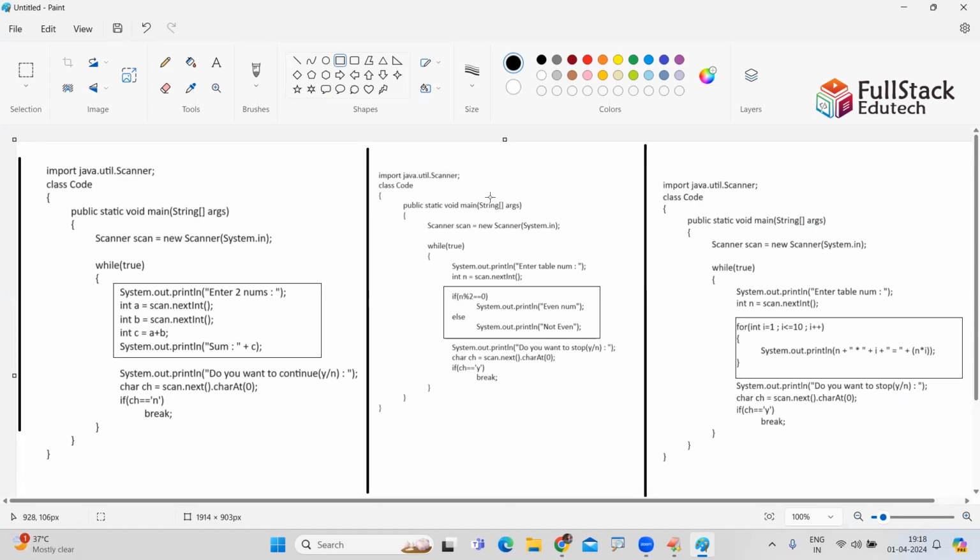And next, here it is, sir, printing the table. A loop is required. Yes, you can write a loop inside a loop. That is our requirement. Inside the if block, you can write the loop. All the things you need to write. Today, I'll give you one question, so based on that you will get clarity: how to write, where to write, everything. Okay.